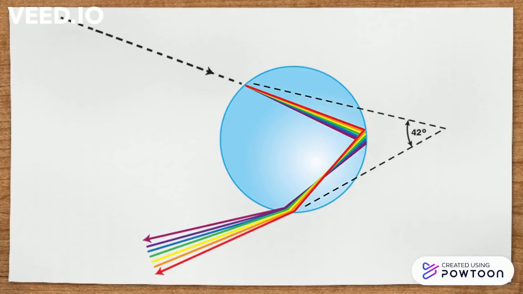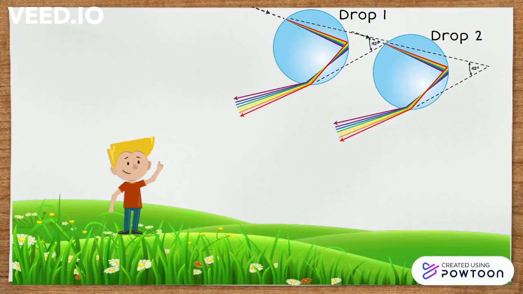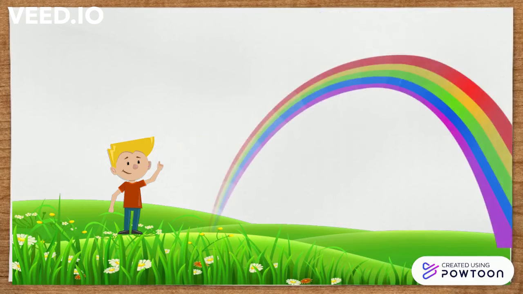Here, let's focus on the red end and the violet end. Let's assume this is an observer, this is drop 1 and this is drop 2. Here, the red end is visible from drop 1 and the violet end is visible from drop 2, and the rest of the other colors are visible in between them. Thus, the observer can see the rainbow with red color on the top and the violet at the bottom.